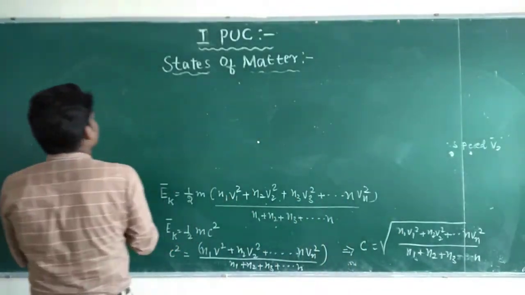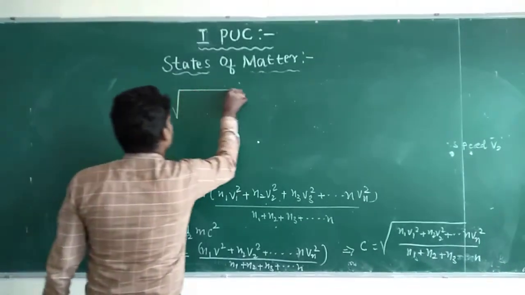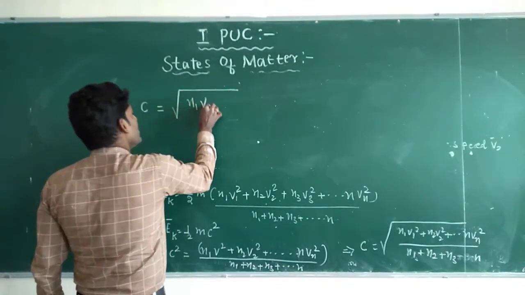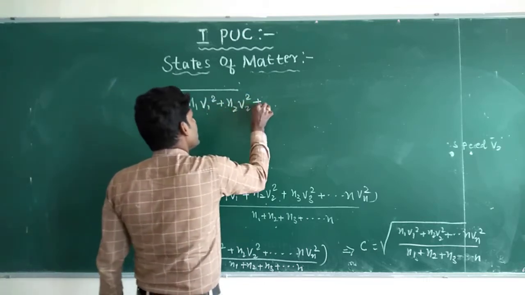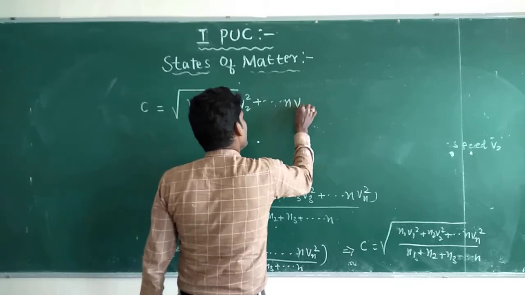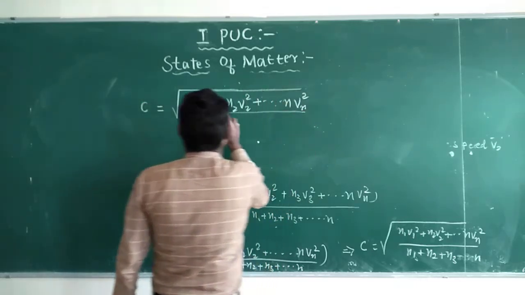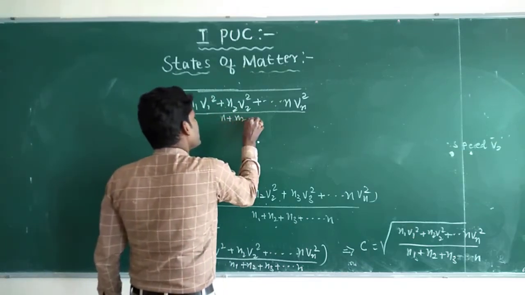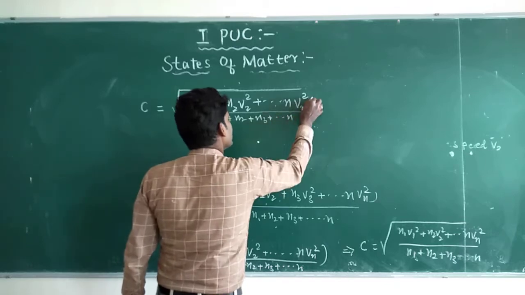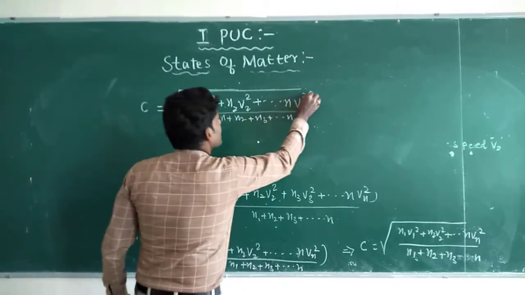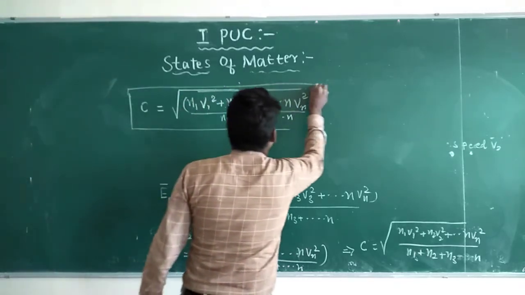So we know very well C is equal to the root of (n1 v1 square plus n2 v2 square plus so on up to n vn square) divided by (n1 plus n2 plus n3 plus so on up to n). So it is nothing but root mean square velocity.